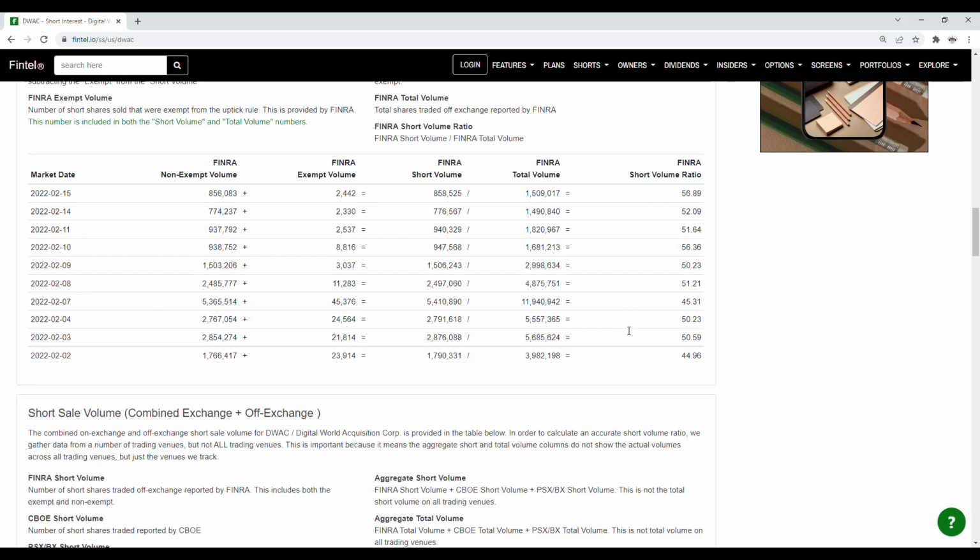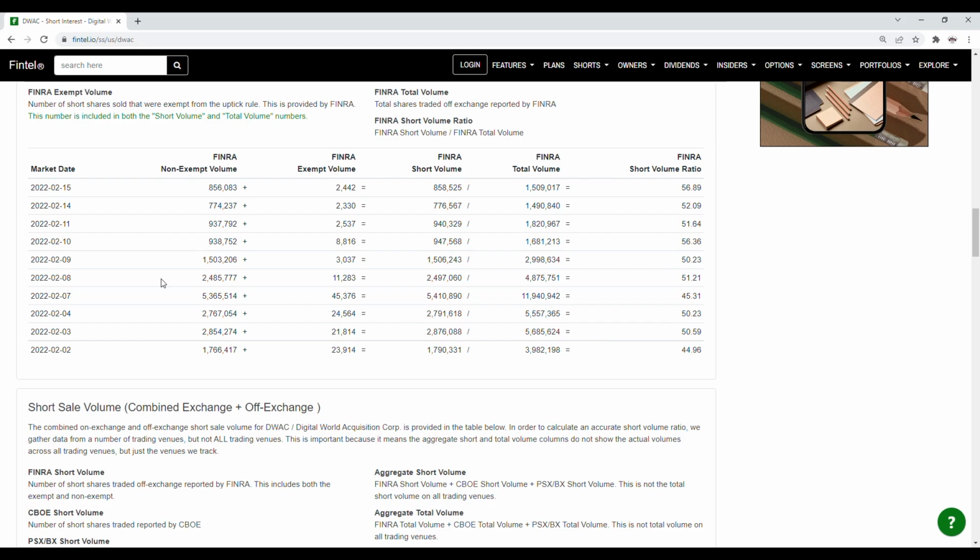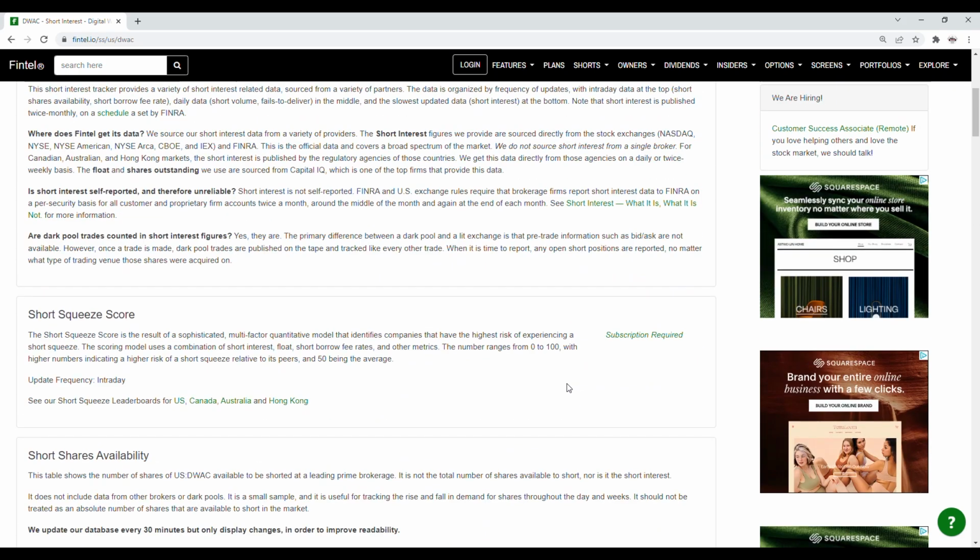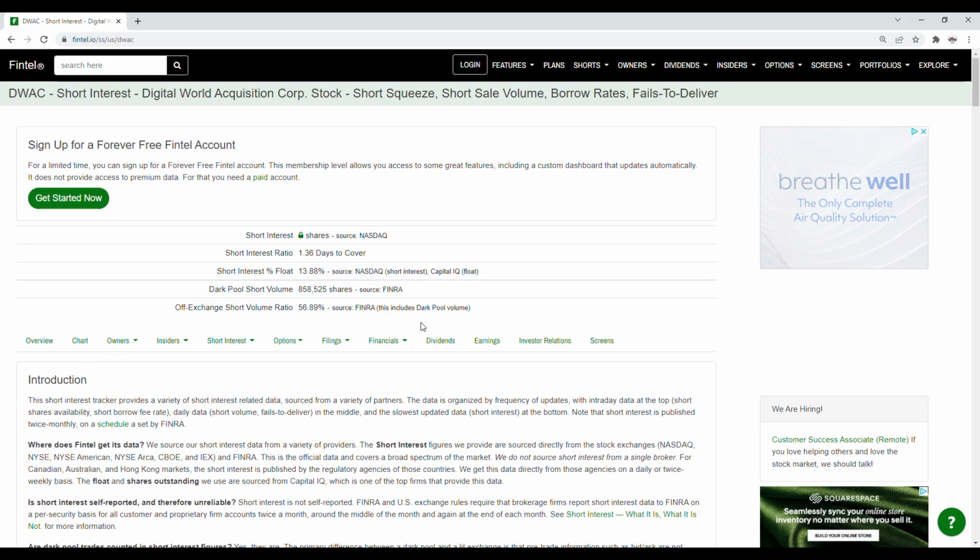And then when we take a look at the history of the short volume ratio for February the 14th, it was at 52.09. And then for the 15th, which was yesterday, being at 56.89. So it has gone up a bit. And one thing that remains the same, DWAC does have short squeeze potential. And it's part of the reasons why you want to continue to keep this play on your radar. So now let's go into the order flow distribution.